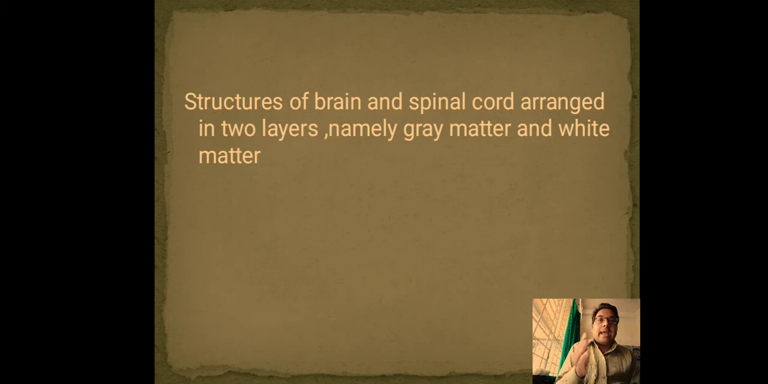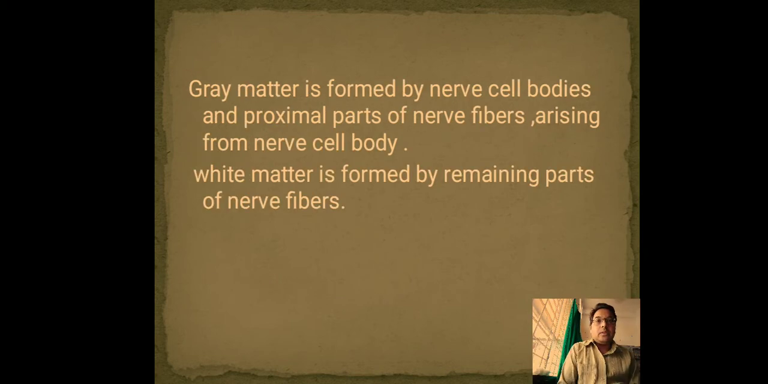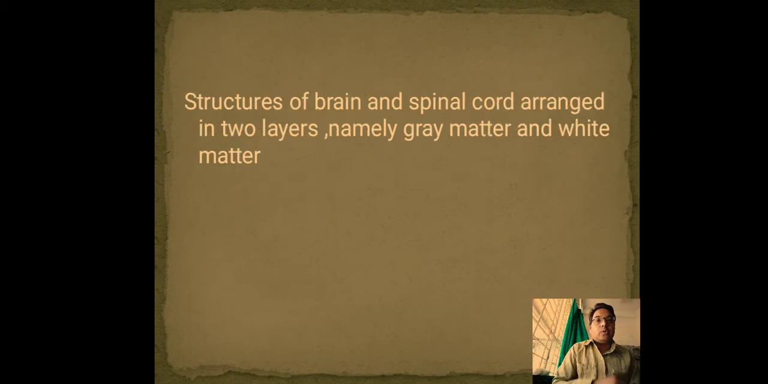Structure of brain and spinal cord. As you know, central nervous system include brain and spinal cord. This brain and spinal cord arranged in two layers, namely gray matter and white matter. Gray matter is formed by nerve cell bodies and proximal part of nerve fibers which arising from the nerve cell body, whereas white matter is formed by remaining parts of nerve fibers. Mind well what I have told you right now.